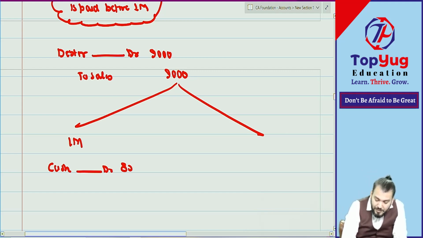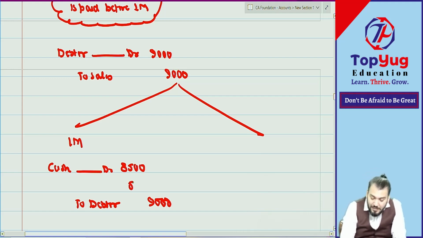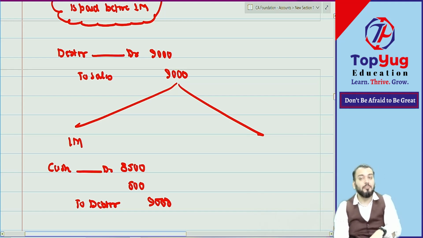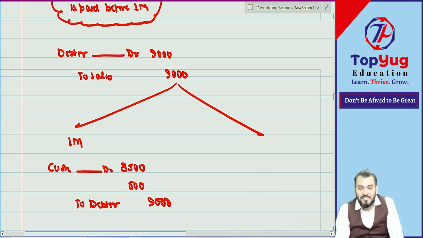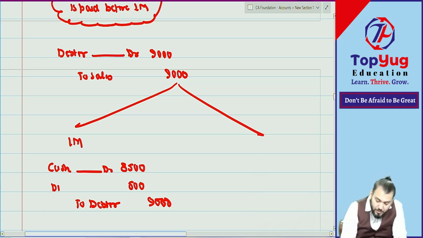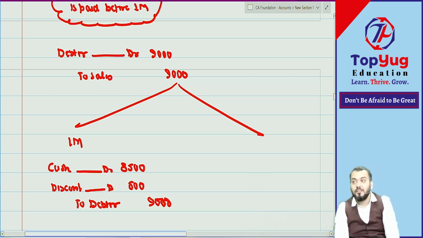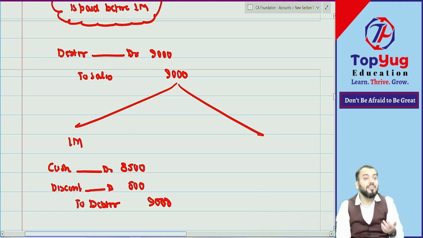So we'll say cash account debit 8,500, but we have recorded debtor 9,000. So the difference will be 500. Can you see this is not collected? Means it now becomes an expense. Expense will be debited or credited? Increase in expense will be debited. So we will say discount allowed will be debited. So you can see this discount will be recorded. So cash discount will be recorded when it is allowed or received.